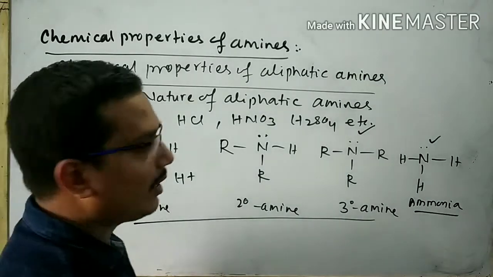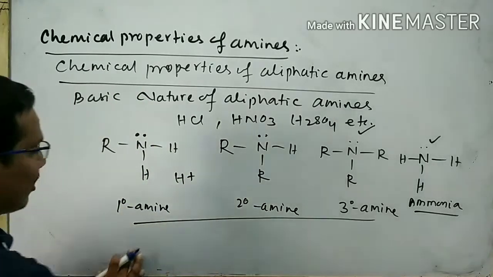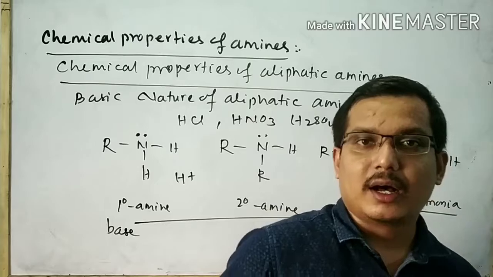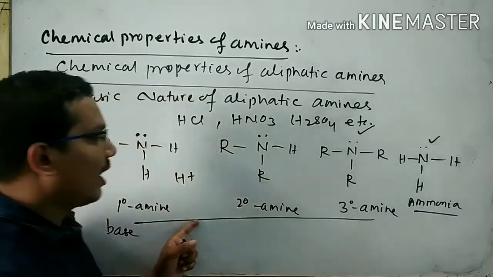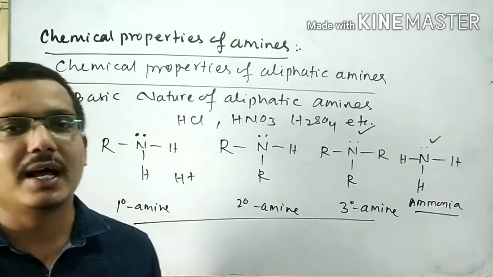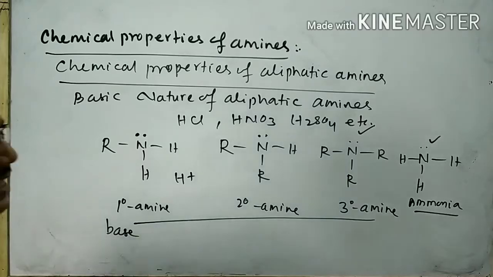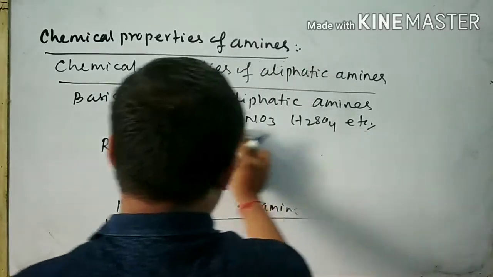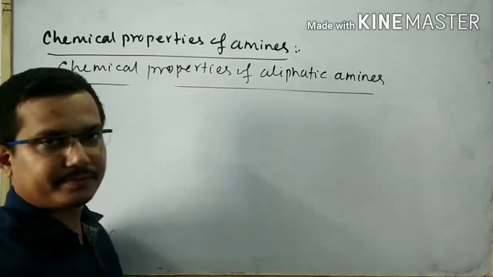Due to this donating tendency, the amines and ammonia are considered as bases. Base means the species which can donate a lone pair. Since amines and ammonia can donate a lone pair, they are considered as bases. The basic strength of all amines and ammonia can be explained with the help of inductive effect, steric effect, and solvation.